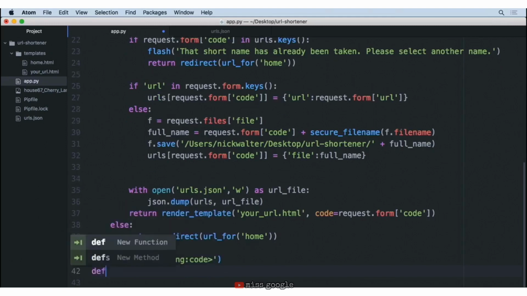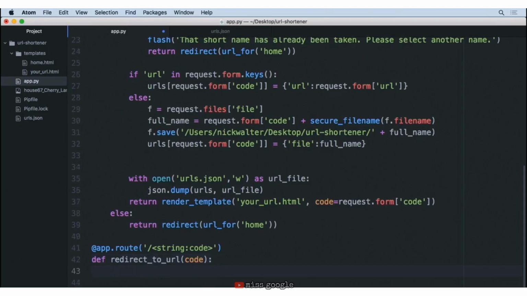Then below here, we're going to make a function for this route. I'm going to call this redirect_to_url, which sort of describes what's going on here. And I'm going to pass in code as a parameter to this function. So the code that you see on line 42 is the same code on line 41 that we set up, saying, hey, look for a string after the slash and whatever it is, put it inside this variable called code. So now that we have this in place, it's our job to take a look at our urls.json and see if we can find anything matching inside of here.